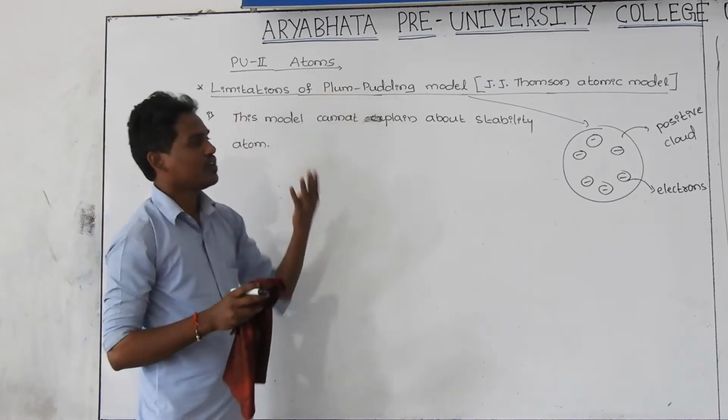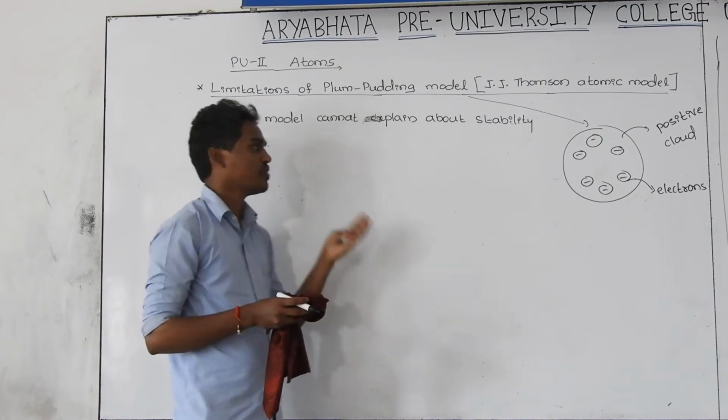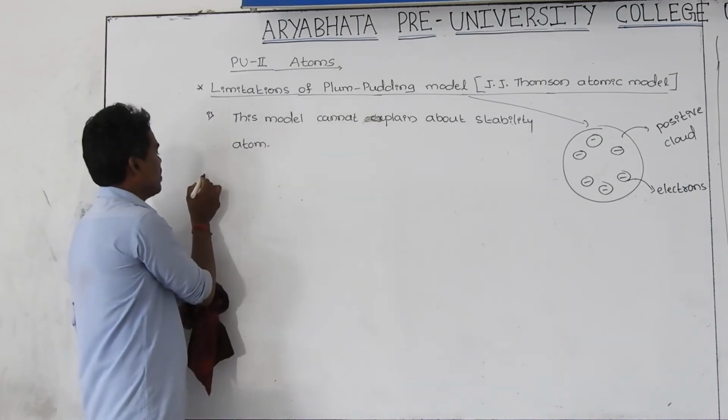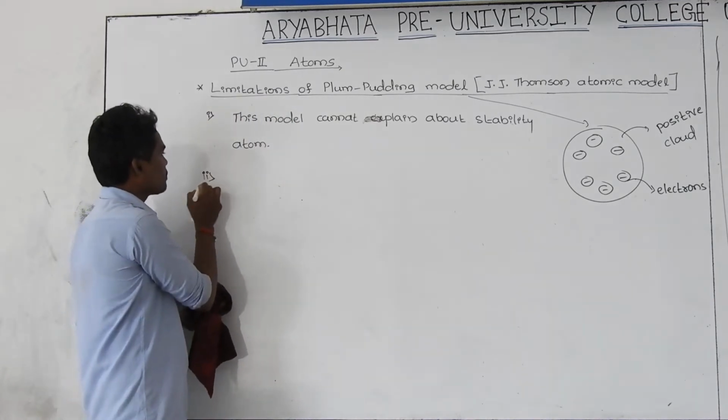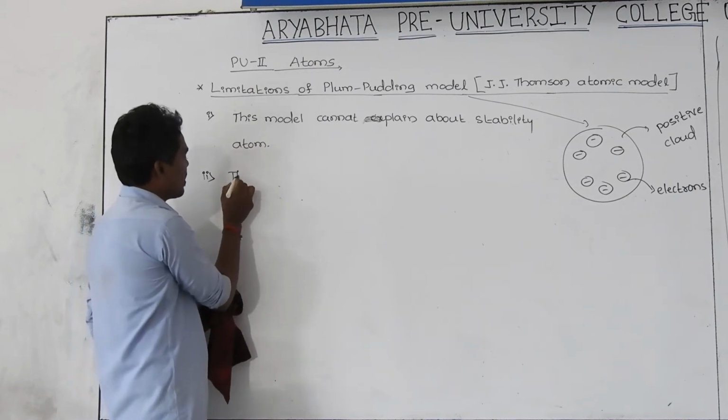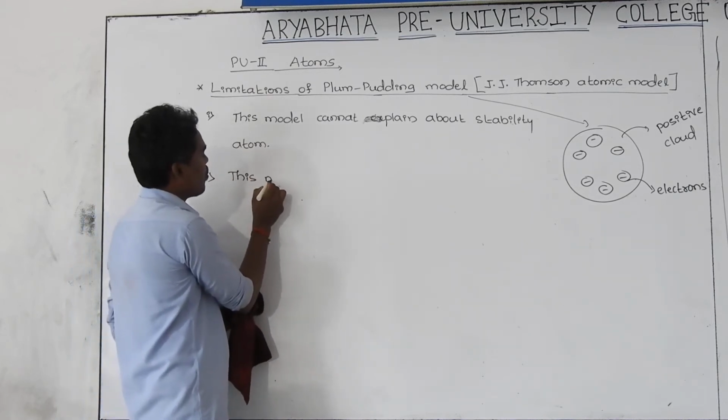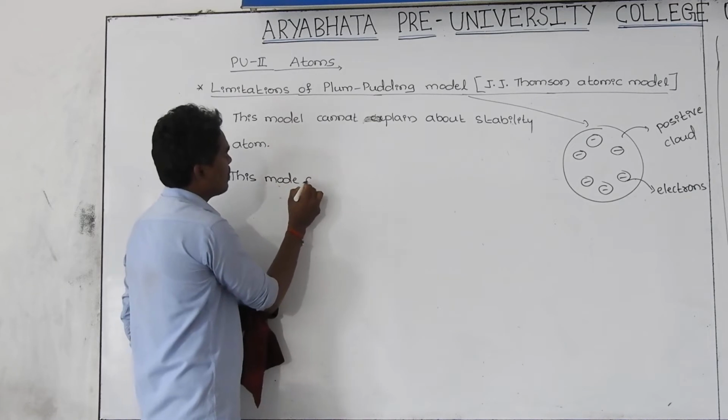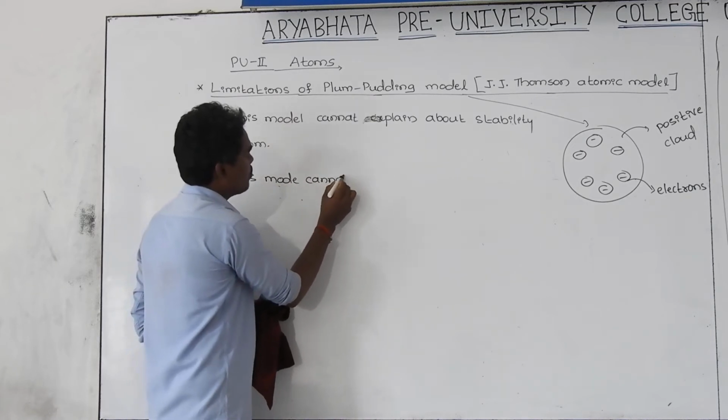According to this model, we can't study or we can't get that. That's why this is one of the limitations. And what is the second limitation? This atom model cannot explain